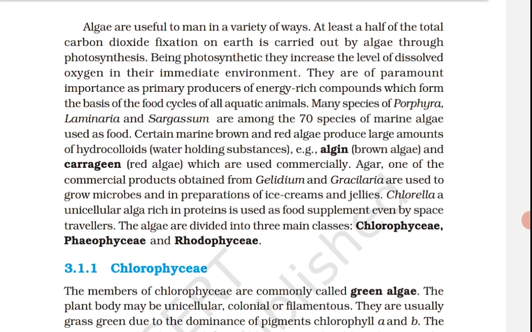Next, we are going to read Phaeophyceae. The members of Phaeophyceae, or brown algae, are found primarily in marine habitats. They show great variation in size and form. They range from simple branched filamentous forms such as Ectocarpus to profusely branched forms as represented by kelps, which may reach a height of 100 meters. They possess chlorophyll a, c, carotenoids and xanthophylls.